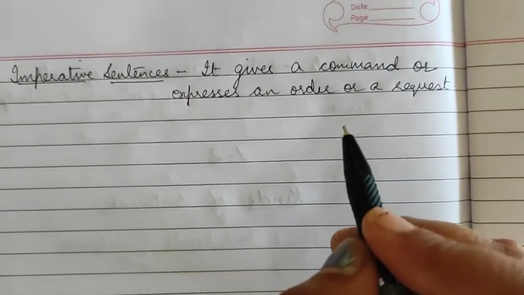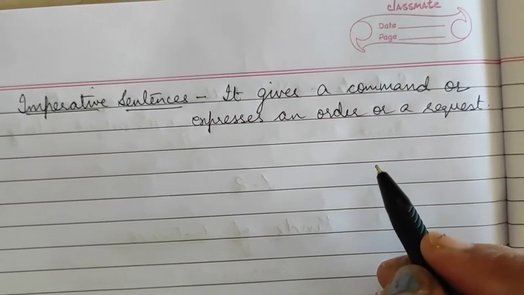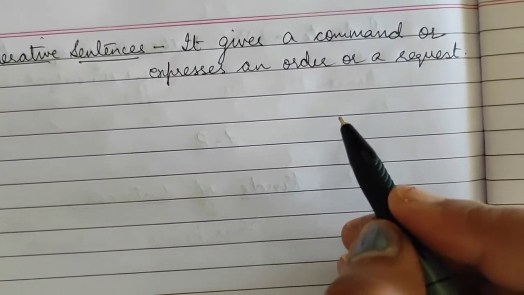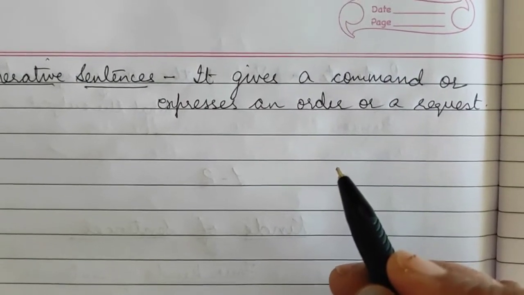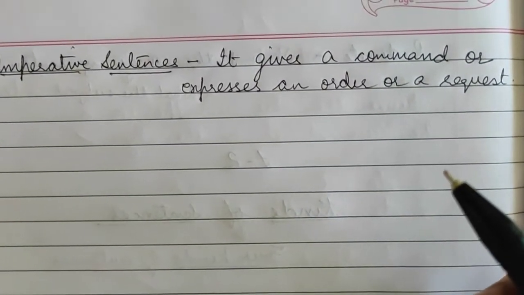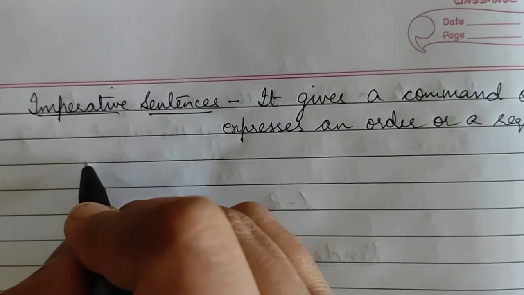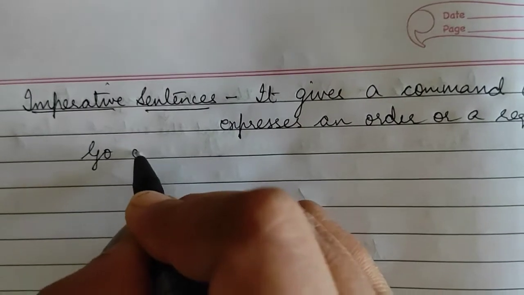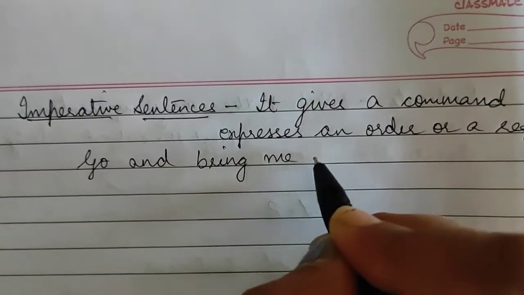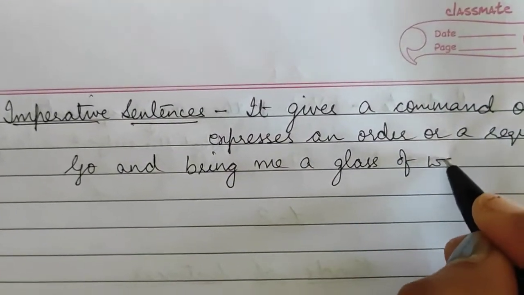Like in a class, when the teacher is teaching the children, she is giving an order to the children: Children, write in your copies. So this is an order from the teacher. Then another example: go and bring me a glass of water.